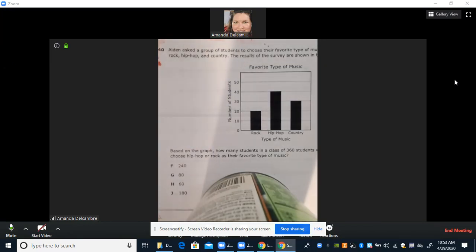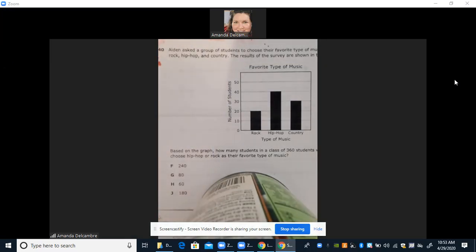I'm going to be going over the next 4 questions in your packet. So starting with question number 40. Aiden asked a group of students to choose their favorite type of music from the choices of rock, hip hop, and country. The results of the survey are shown in the graph below. Based on the graph, how many students in the class of 360 students would be expected to choose hip hop or rock as their favorite type of music?